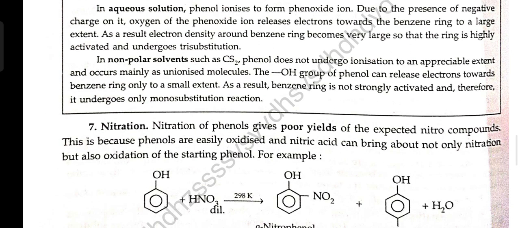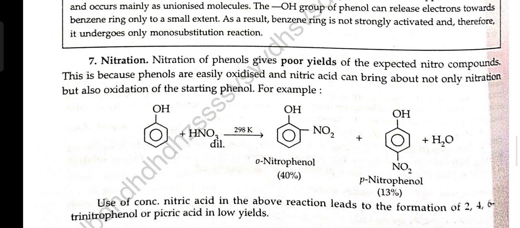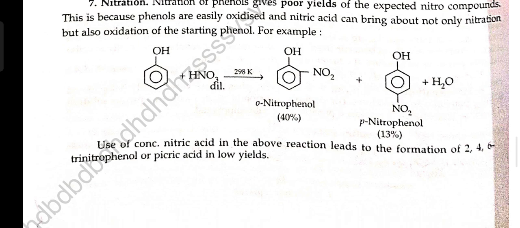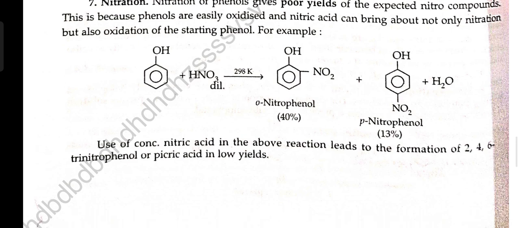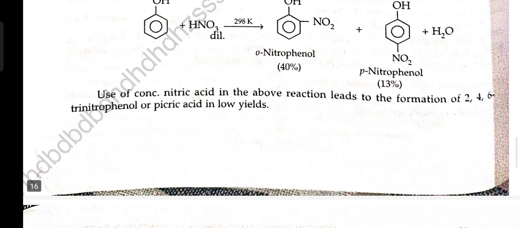Seventh, nitration. Nitration of phenol gives a poor yield of the expected nitro compound. This is because phenols are easily oxidized, and nitric acid can bring about not only nitration but also oxidation of the starting phenol. For example, phenol plus dilute HNO3 at temperature 298 Kelvin gives ortho-nitrophenol and para-nitrophenol. Use of concentrated nitric acid in the above reaction leads to formation of 2,4,6-trinitrophenol or picric acid in low yield.